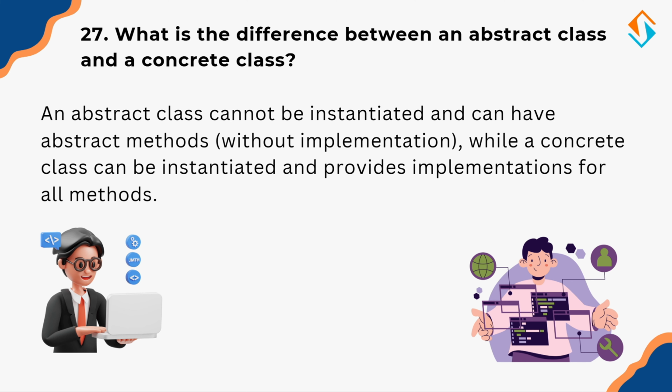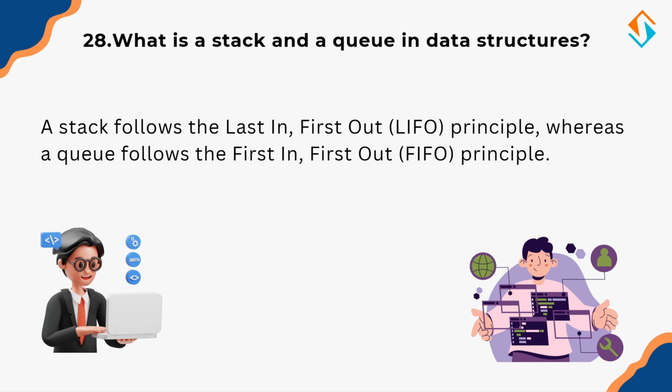Now let's discuss two essential data structures, stacks and queues. So what is a stack and queue in data structures? Both stacks and queues are data structures used for storing and retrieving data efficiently, but they follow different principles. A stack operates on the last in, first out principle, meaning the last item added is the first one removed. Think of a stack of plates in a cafeteria.